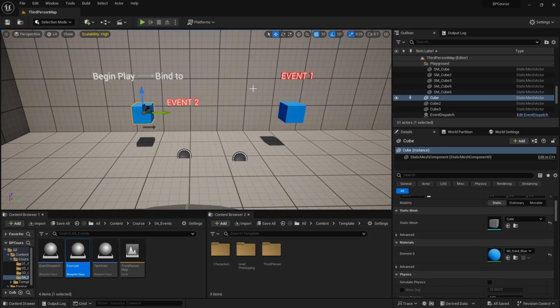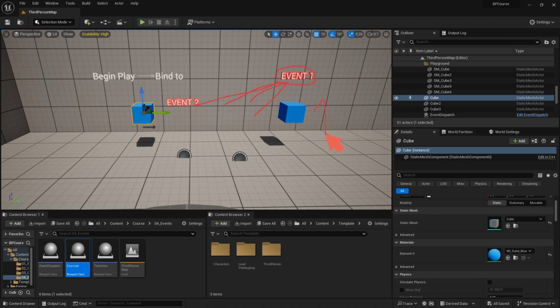Now this event dispatch system can work on multiple events. So if you have, let's say, this event 1 calling event 2, you can also have it calling event 3, event 4, event 5. So it can have as many objects connected to it as you want. One thing to keep in mind is that the more events that this event 1 calls, the more expensive it's going to be. So it has a linearly scaling performance overhead.